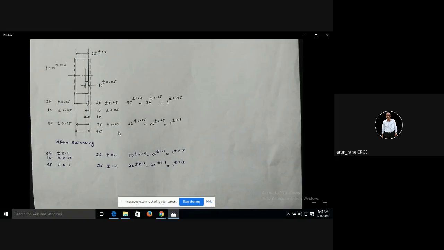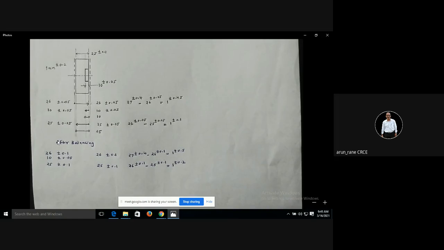Isn't it? So is there a scope for cost reduction? Yes. Because the requirement is plus minus 0.1. Why am I producing plus minus 0.05? Unnecessarily tightening the tolerances, unnecessarily increasing the manufacturing cost. If I relax the tolerance to plus minus 0.1, obviously my manufacturing cost is going to come down, isn't it? So that is what is called the balancing, tolerance chart balancing.